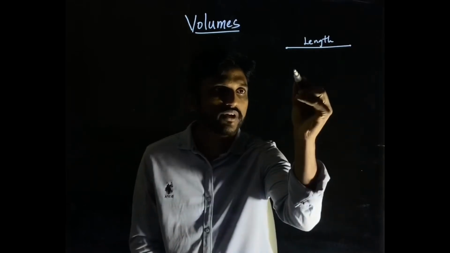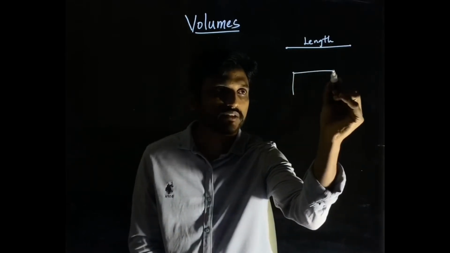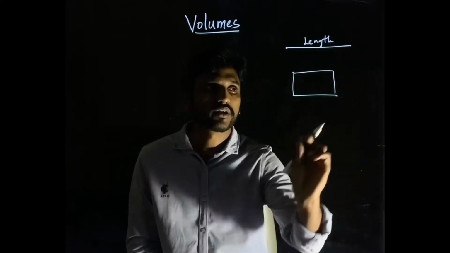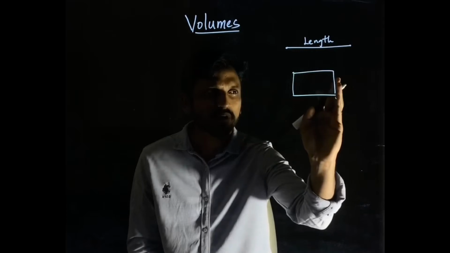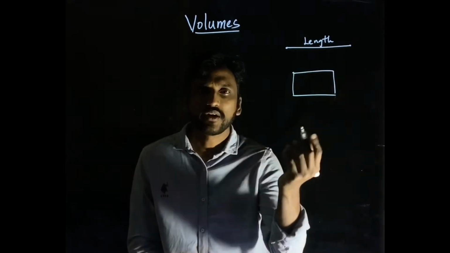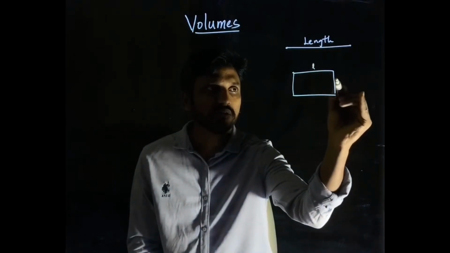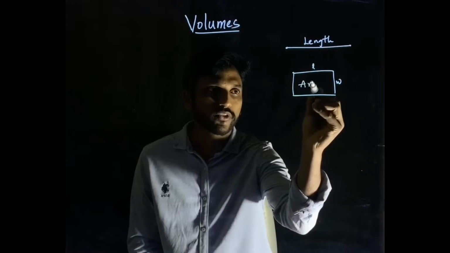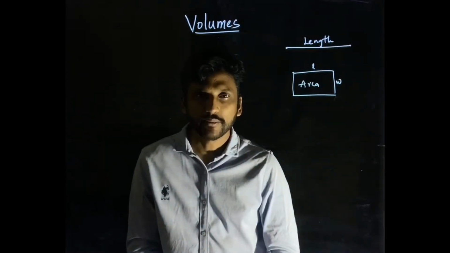What happens if I draw a shape like this? What can I call it? Maybe a quadrilateral in general. What does a quadrilateral have? It has a length and a width, and therefore it has area. So it's a two-dimensional shape and it has area.